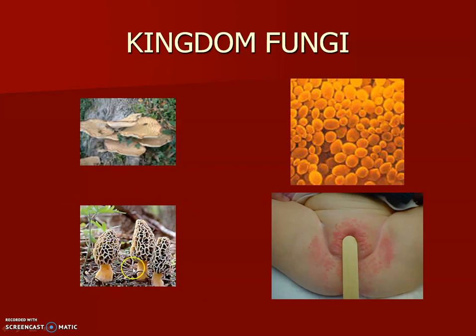Again, this is the fruiting body. This is leaf litter in the woods, and most of that organism is existing as this stuff called hyphae, an interconnected network of cells that share cytoplasm, and it's just actively digesting all of that leaf litter and breaking it down. And it's a good thing that we have decomposers like funguses, because if we didn't, then the leaves would just pile up and pile up and pile up, and then there'd be no way to get rid of them. This is a single-celled fungus, the only single-celled fungus there is. It's called yeast, and this happens to be a baby butt, and that's a yeast infection.